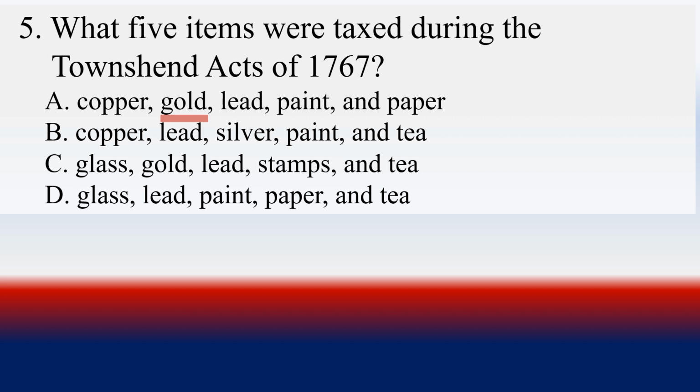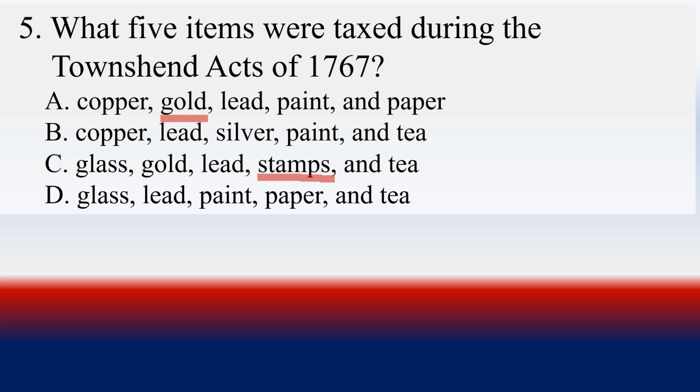This is one of your other tricky questions because you have the Stamp Act, and a lot of people will go for this and say, yeah, stamps. But guess what? The Stamp Act was also not only about how much people were charged, it was about charges for paper.